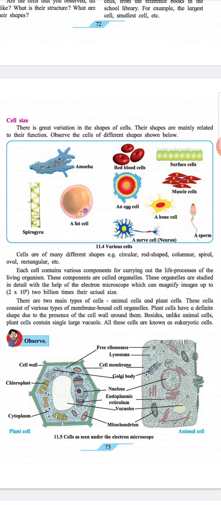There are two main types of cell: animal cells and plant cells. These cells consist of various types of membrane-based organelles. Plant cells have a definite shape due to the presence of a cell wall around them. Besides, unlike animal cells, plant cells contain a large single vacuole. All these cells are known as eukaryotic cells. Heading: Observe.